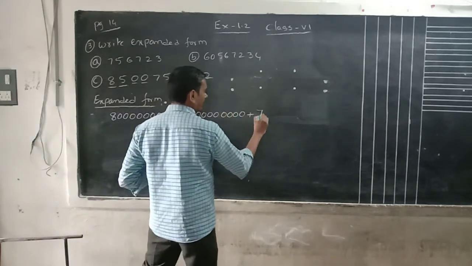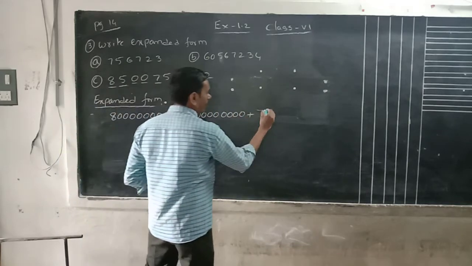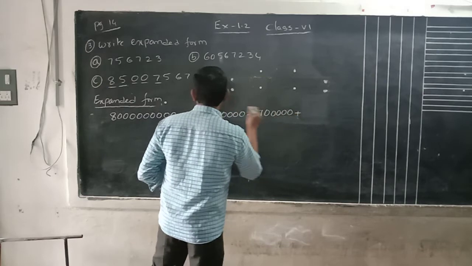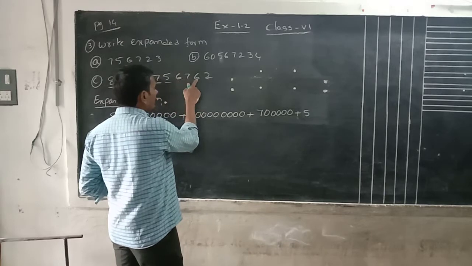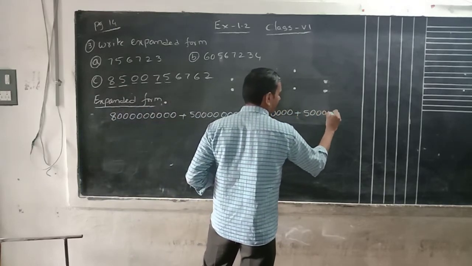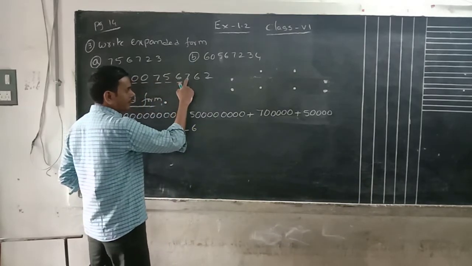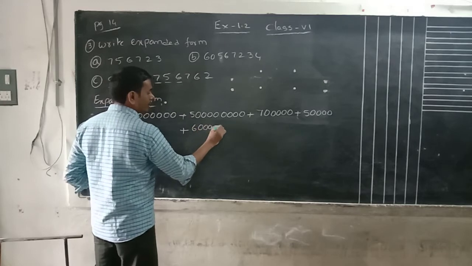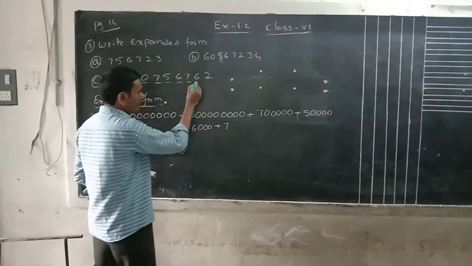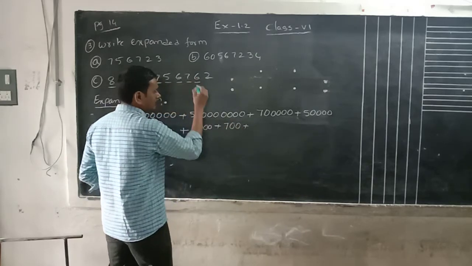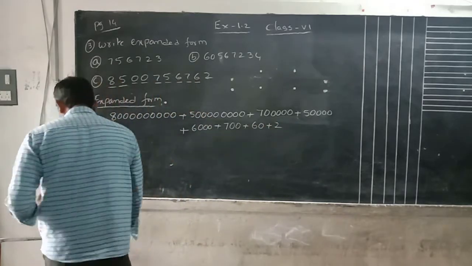Next digit is 7. How many digits are there after it? 1 2 3 4 5. You write 5 zeros. Next digit is 5. How many digits are there? 1 2 3 4. You write 4 zeros. Next digit is 6. How many digits are there? 1 2 3. Don't count the underlined number. Next digit is 7. How many digits? 2 digits. Next digit is 6, with 1 digit beside it. Next is 2. This is the explanation.